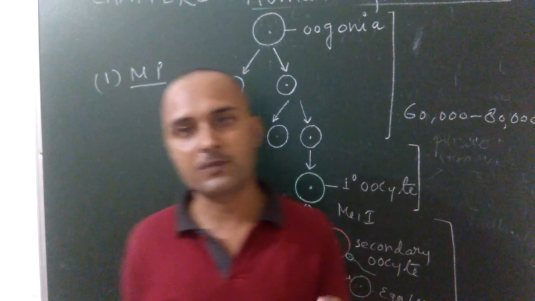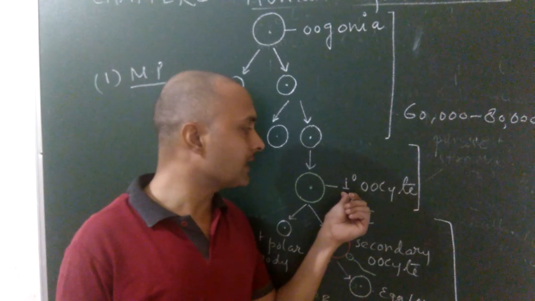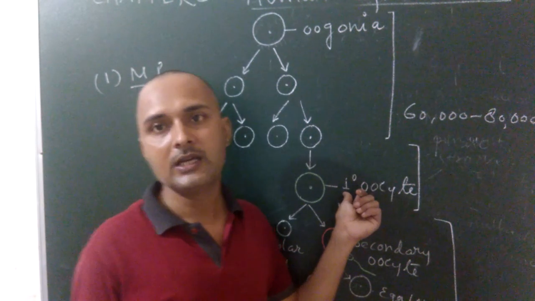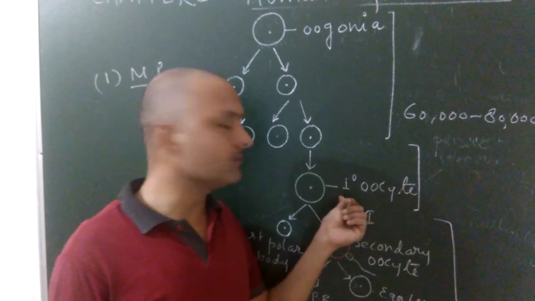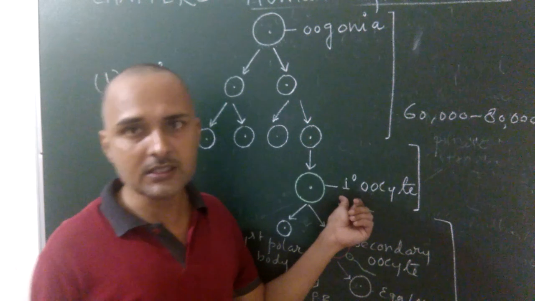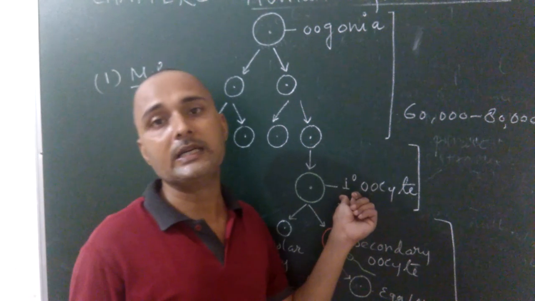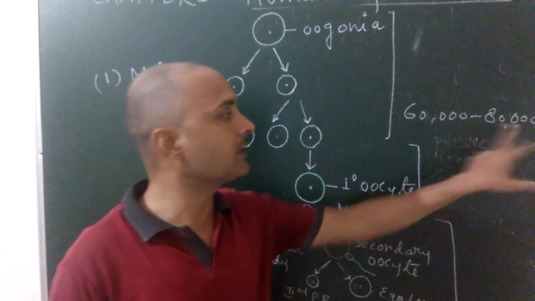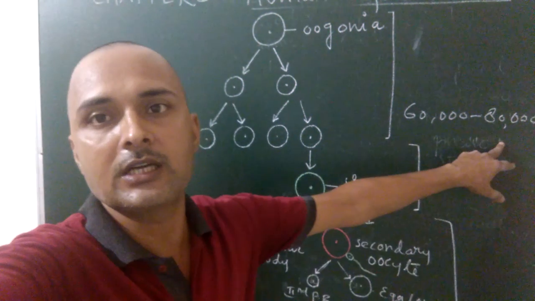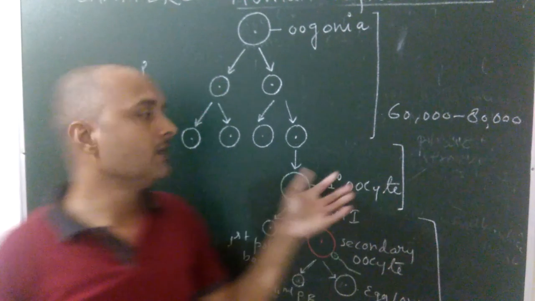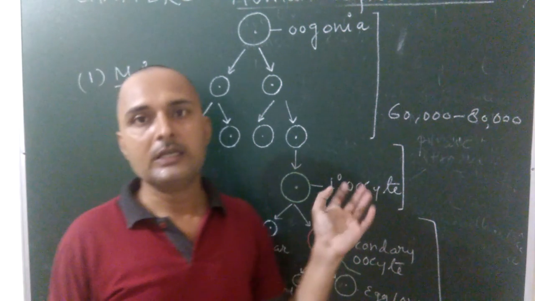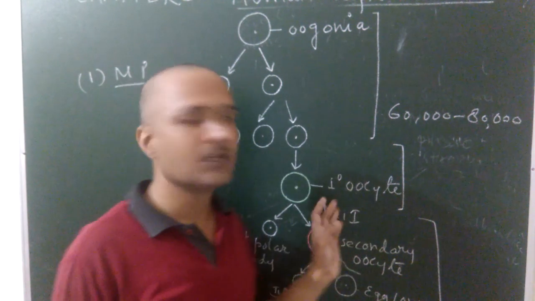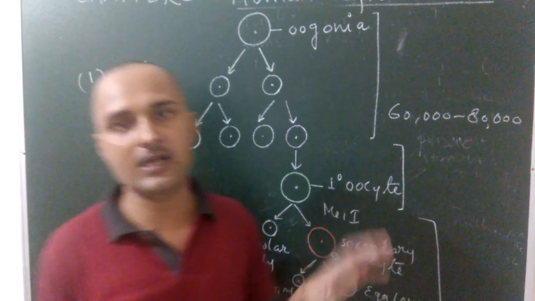Now come to the next, growth phase. What happens in growth phase? The primary oocytes are surrounded by some specialized cells known as granulosa cells, or follicular cells. Now in this phase it is known as the primary follicle. In this stage, a huge number of degeneration of primary follicles takes place, and only about 60,000 to 80,000 primary follicles remain inside each ovary. After formation of primary follicles, these are further surrounded by some more follicular cells and theca cells. Now, this structure is known as the secondary follicle.